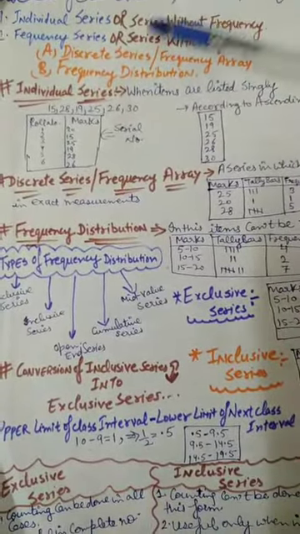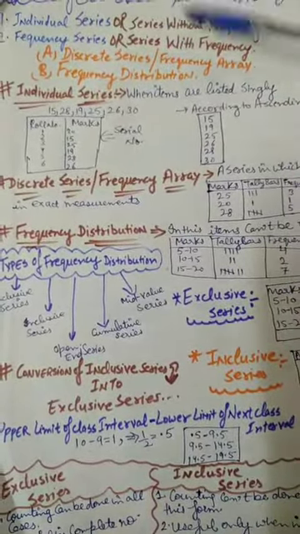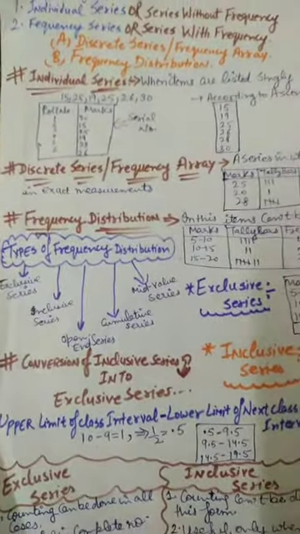It is also called a series without frequency. Second is the frequency series, which is a series with frequency, while the individual series is without frequency. That's why its name is frequency series. It further has two types: discrete series and frequency distribution. First we will discuss the individual series.